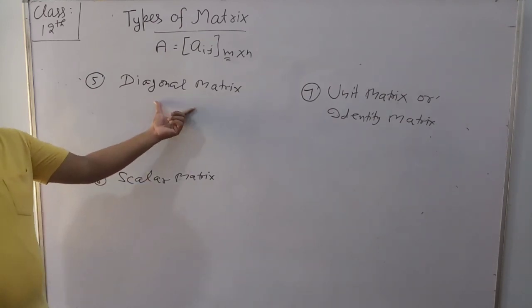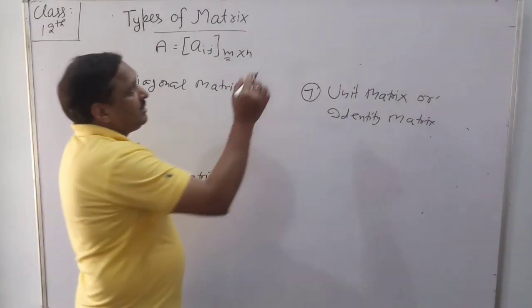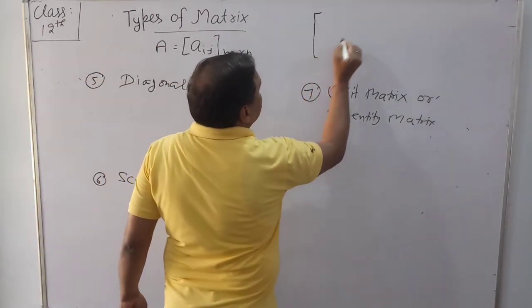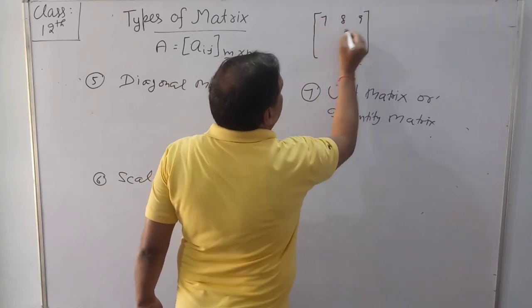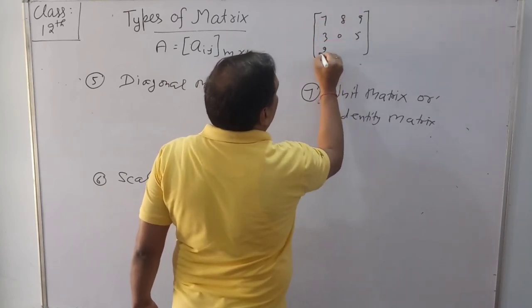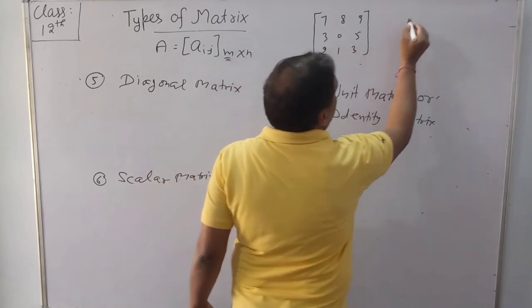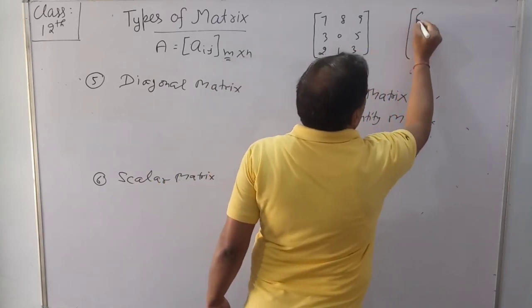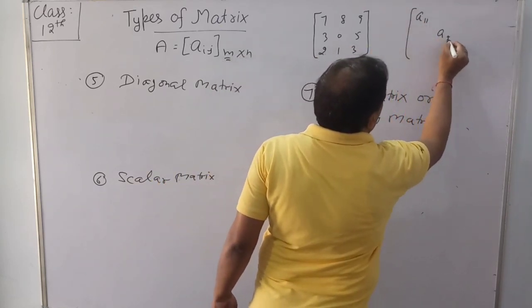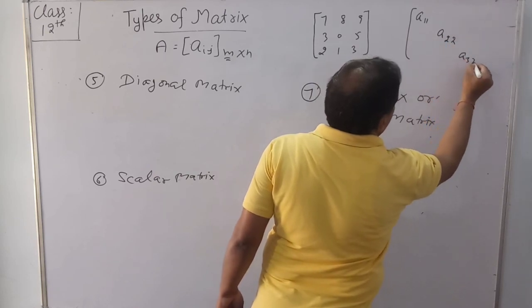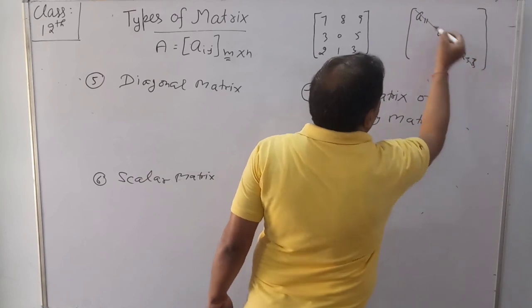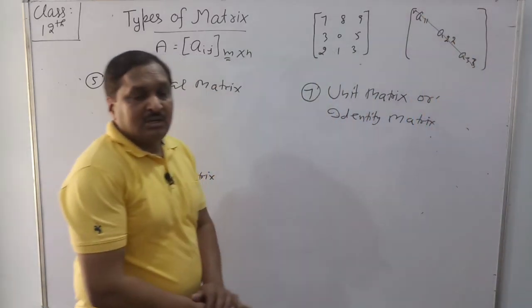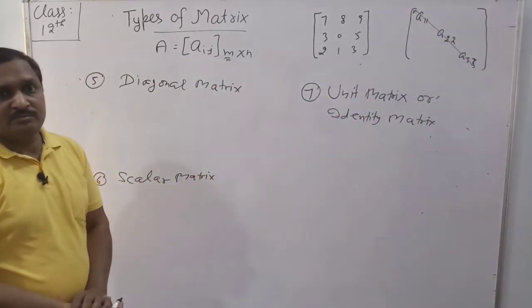So firstly, diagonal matrix. In any matrix, 7, 8, 9, 3, 0, 5, 2, 1, 3, the elements A11, A22, A33 are called diagonal elements.